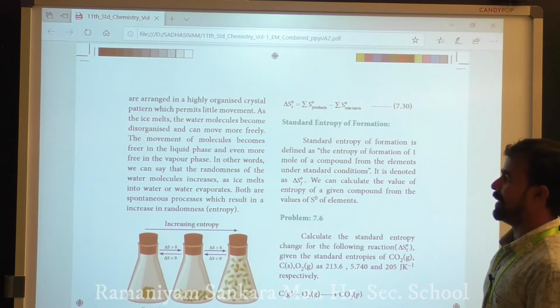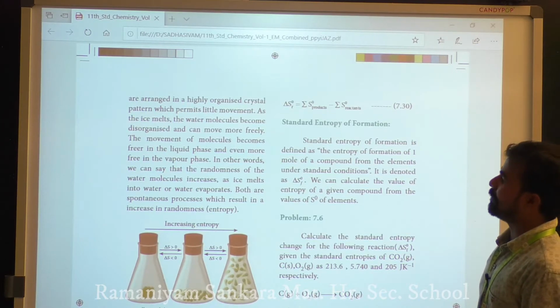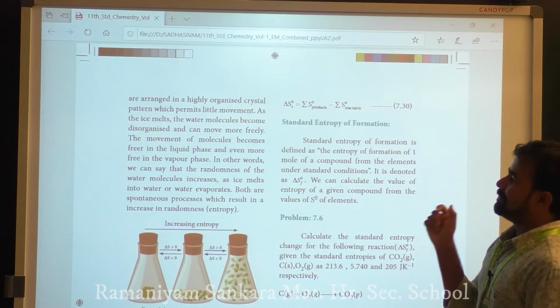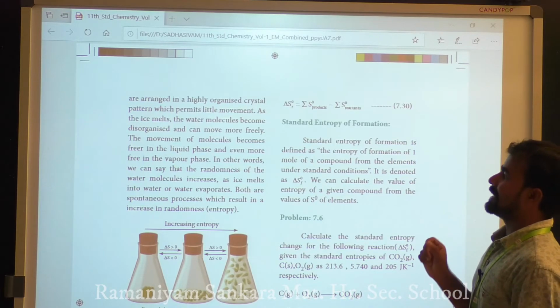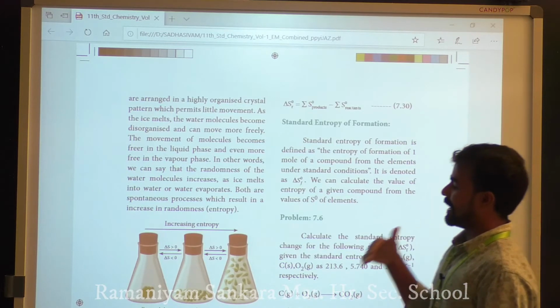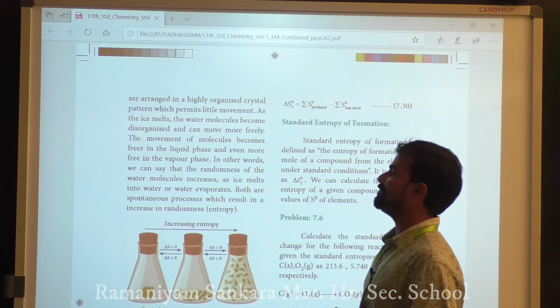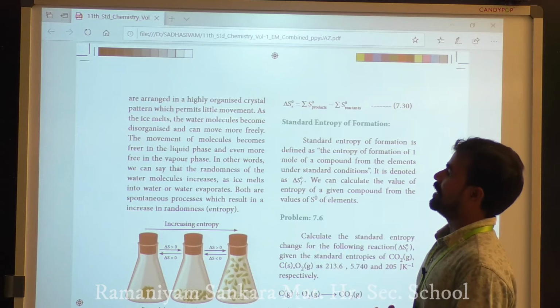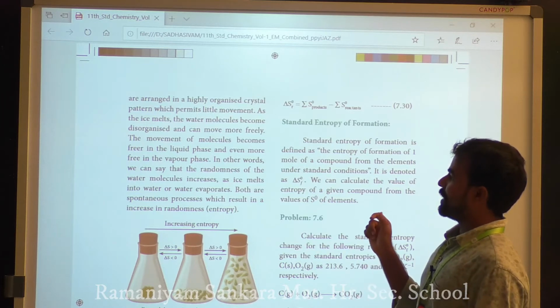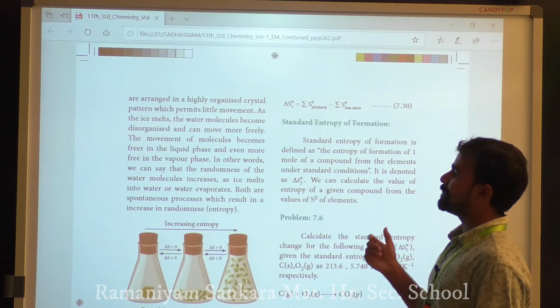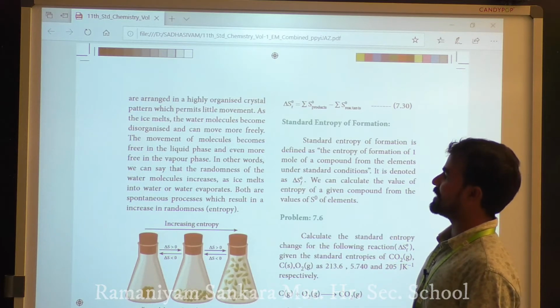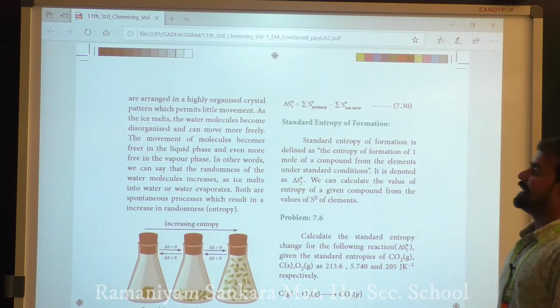As the ice melts, the water molecules become disorganized and can move more freely. The movement of molecules becomes freer in the liquid phase and even more free in the vapor phase.